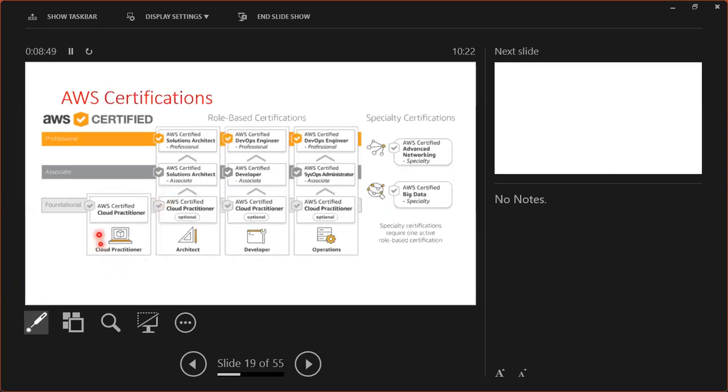Try to understand, these are the levels of certification. I am going to take you up to intermediate level. We are covering 2 certifications over here. One is SysOps Administrator, another one is Solutions Architect Associate. What is the difference between these two? In Solutions Architect Associate, we are at the level of designing the project, designing the architecture. In SysOps Administrator, we are at the level of implementing the designed project. We are going to complete both.